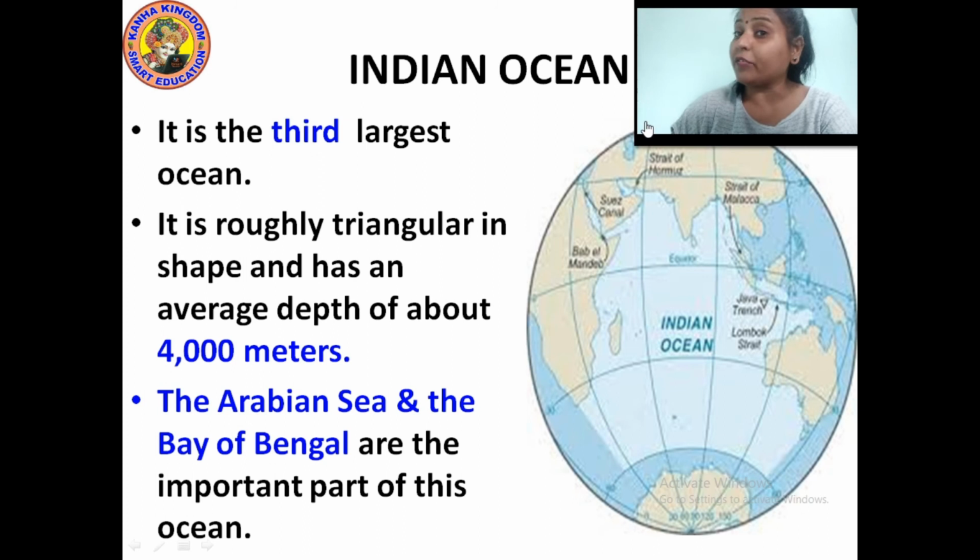What are the important parts of the Indian Ocean? The Arabian Sea and the Bay of Bengal. It is roughly triangular in shape, and it has an average depth of about 4,000 meters. The Indian Ocean is the third largest ocean in the world.